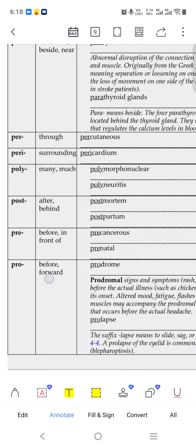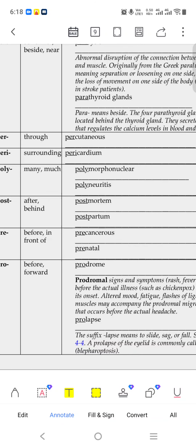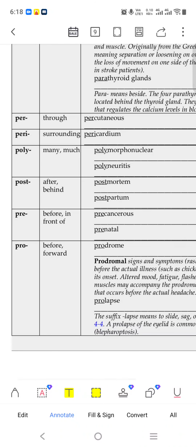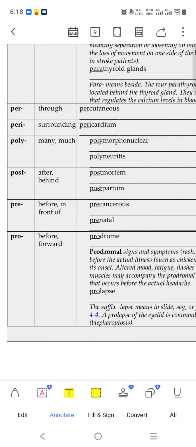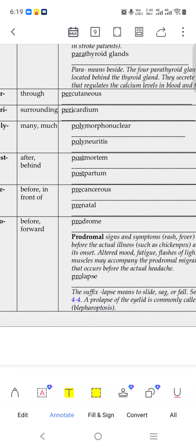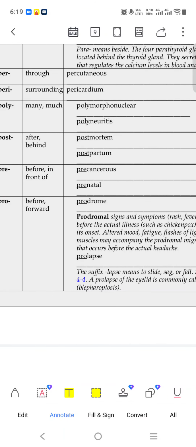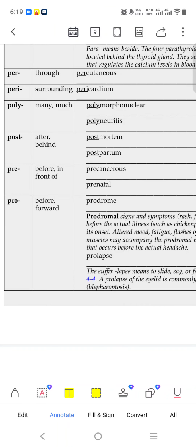Post means after, behind. Postmortem: after death, we can take the postmortem. And postpartum, okay, postpartum status is after birth. Partum means birth of the child. Pre means before, in front of. Precancerous means before the cancer happens, so this is a benign or starting stage. Prenatal means before the child is born. Pro means before, forward.